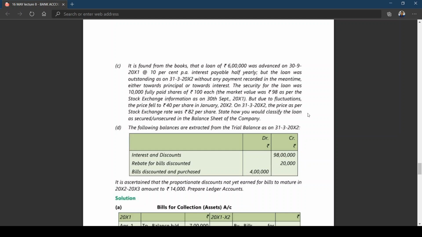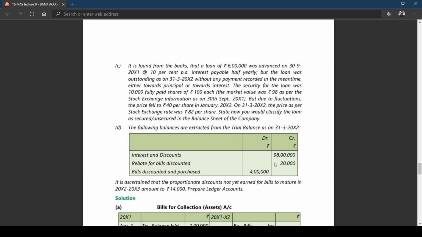The following balances are extracted from the trial balance as on 31st March 2012. Interest and discounts 98 lakhs, rebate on bills discounted 20,000, bills discounted and purchased 20,000. And then we also get that it is ascertained that the proportion of discount not yet earned for bills maturing in 12/13 amounts to 14,000. Prepare ledger accounts. Now, ledger accounts means you need to open two accounts: rebate on bills discounted account and interest and discounts account.